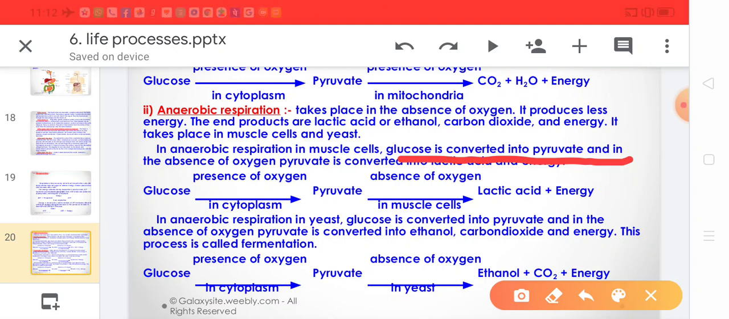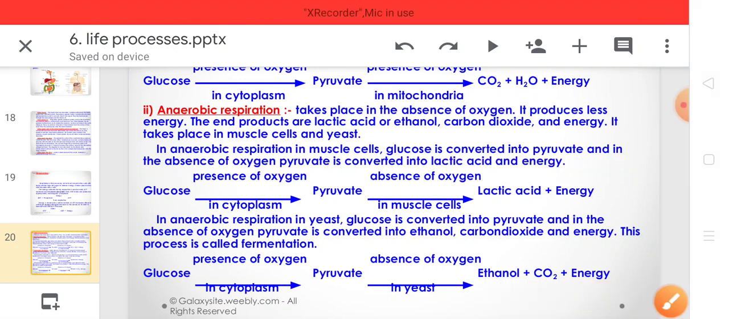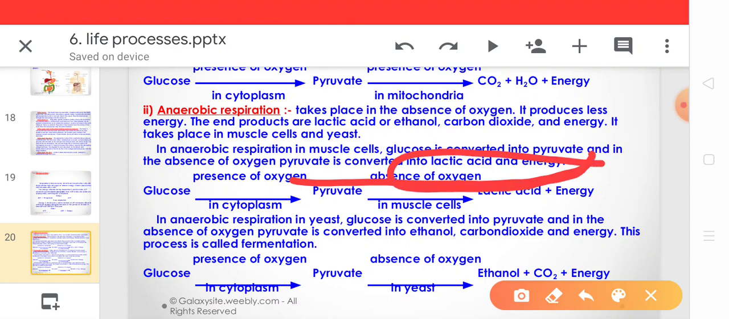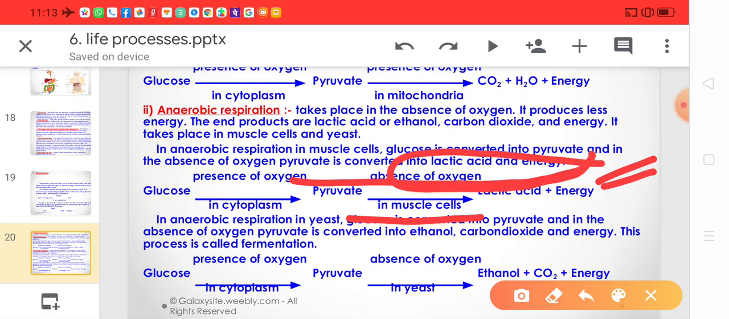But over here oxygen is absent, so this pyruvate does not enter into the mitochondria, and it forms lactic acid, and this lactic acid is formed in the cell cytoplasm only, and it gets deposited in the cell cytoplasm. And when it gets deposited, since it usually occurs in the muscle cells, we say that it is responsible for cramps in the muscles.